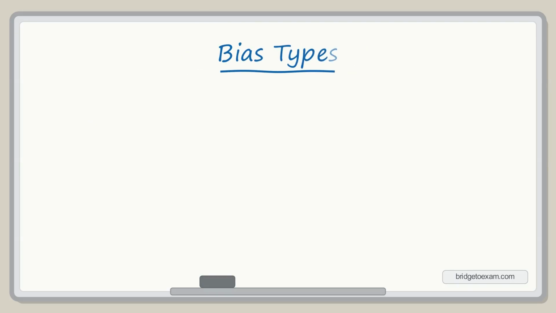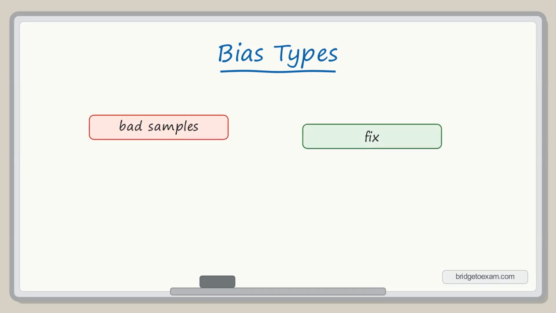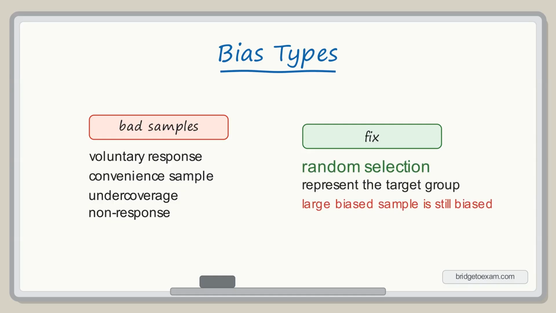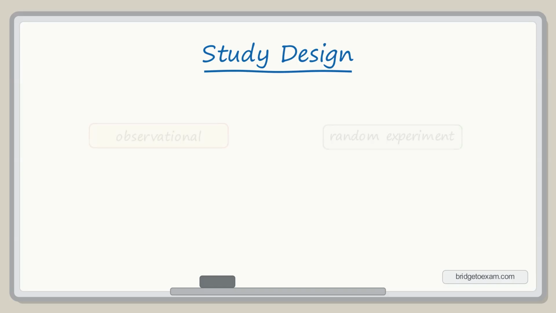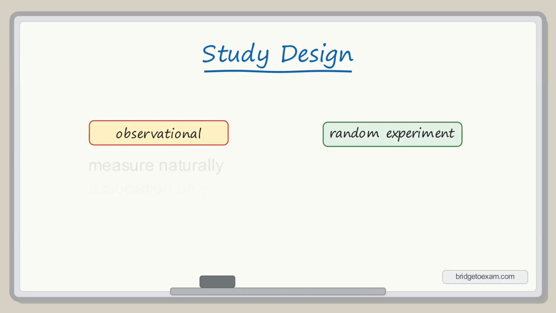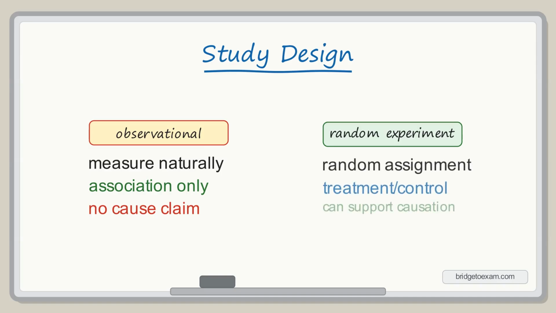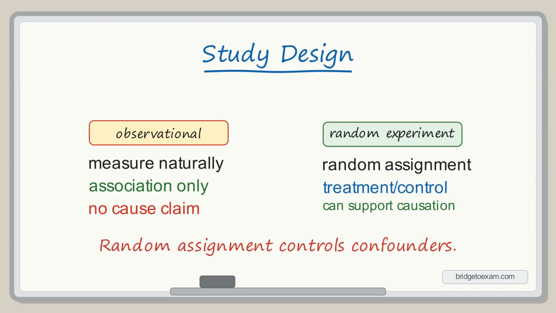Bias happens when the sample systematically misses or overrepresents a group. A larger biased sample is still biased because the problem is the sampling method. Observational studies can show association only. Randomized experiments can support causation because random assignment helps balance confounding variables.